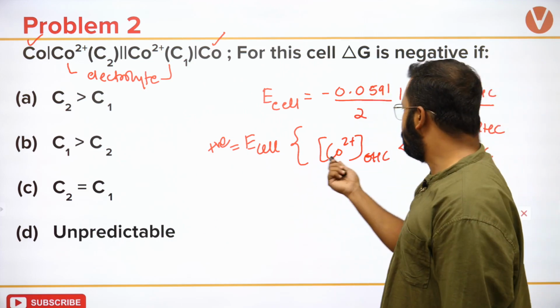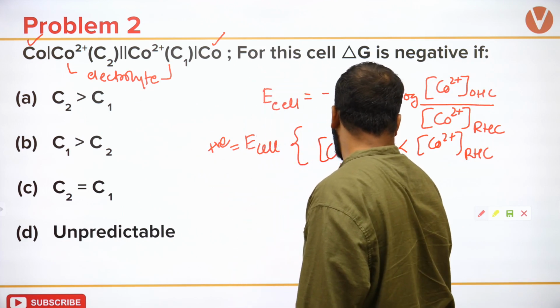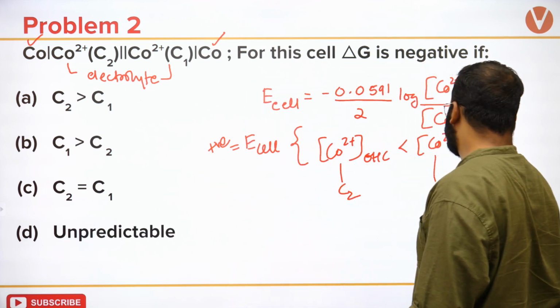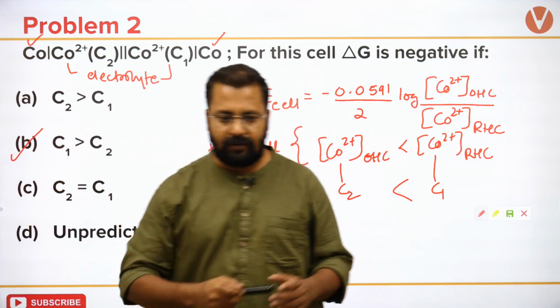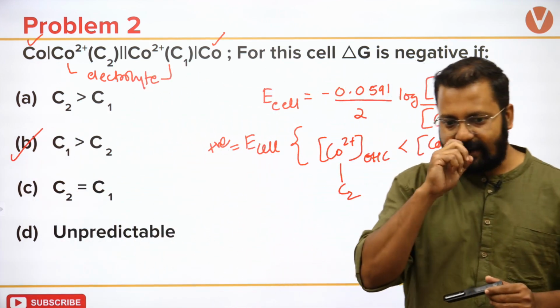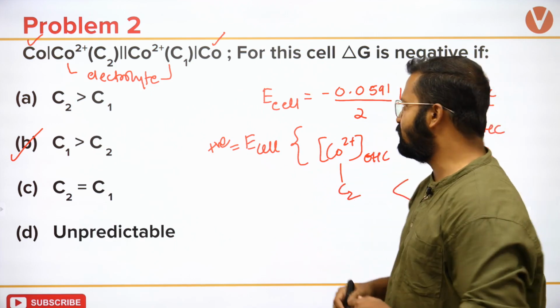Clear? So Co2 plus in the oxidation half cell is given as C2 and this is given as C1. So C2 should be less than C1. The answer should be B. The right answer should be B. It's a very simple question.